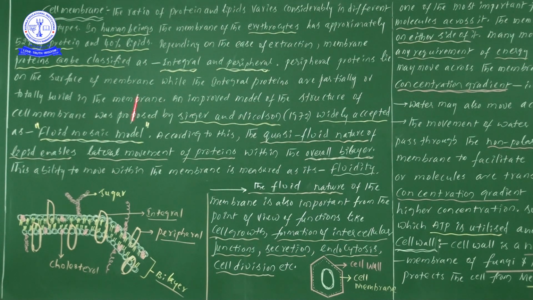Okay, on this side there is some more information regarding the fluid mosaic model, the types of proteins, and the percentage of proteins and lipids we have seen. Here I have given a small rough diagram of a cell. I will complete this within 30 seconds. The rose or pink colored layer is the outermost protecting layer, the cell wall. The yellow colored small dots, dot-like structures, are the cell membrane or plasma membrane.